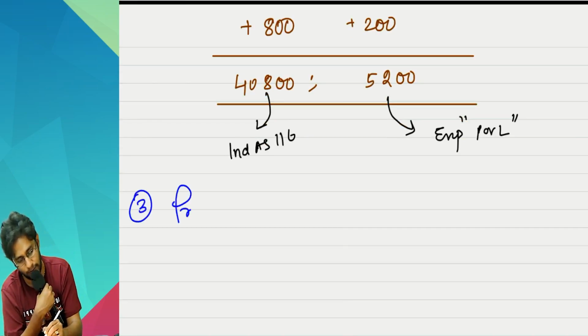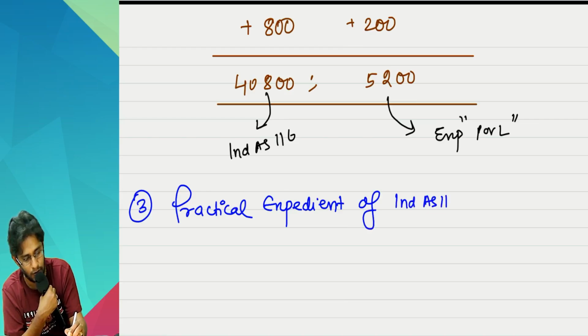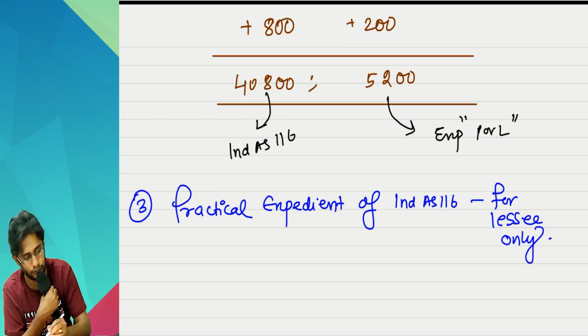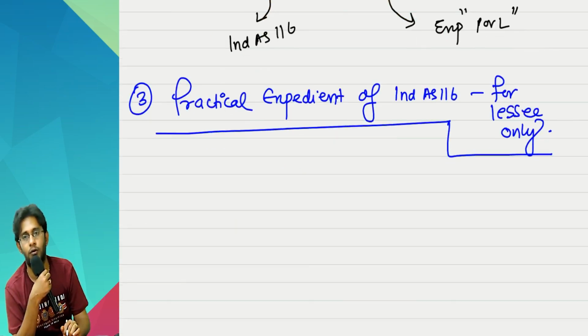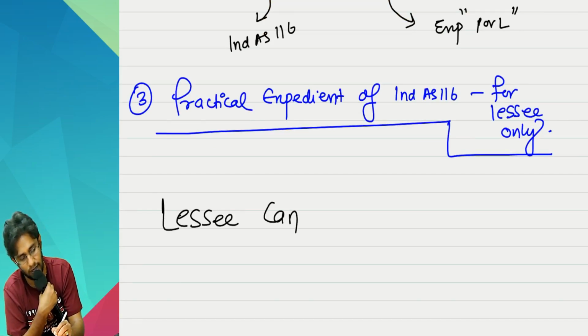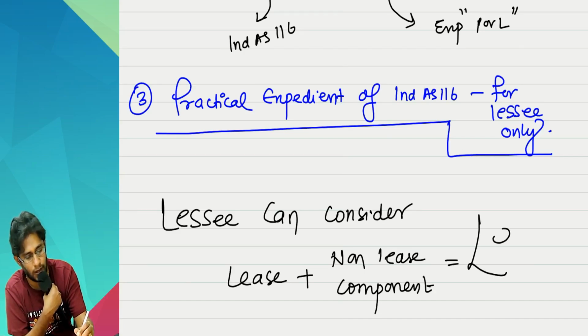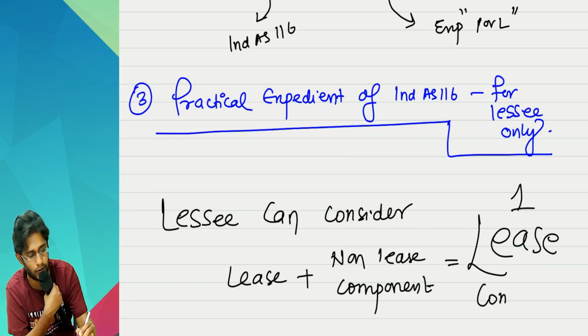What is the last point? This is the practical expedient of Ind AS 116, available for lessee only. You know what this practical expedient is? It says that the lessee can consider the lease plus the non-lease component together as a single lease component.